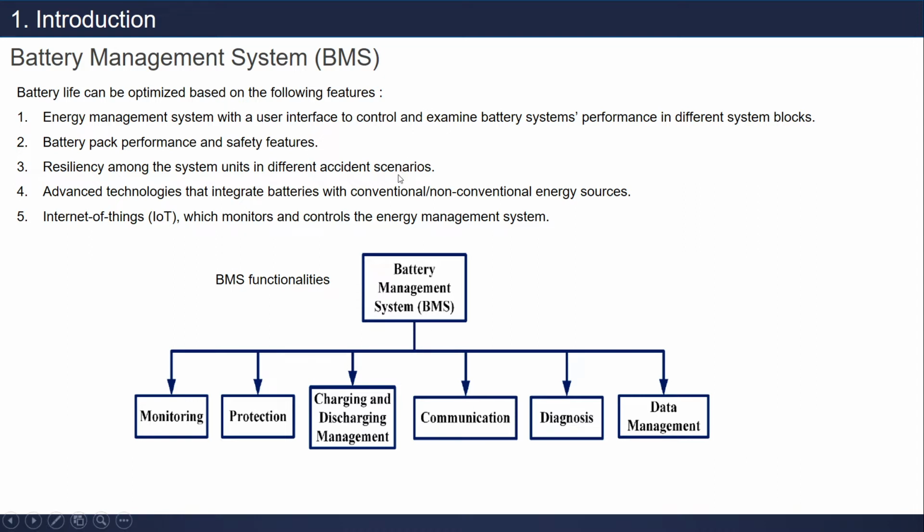For example, if you use the battery on an electric vehicle, sometimes if you want to do acceleration or braking, then it makes the battery need to discharge or charge, and if we don't monitor this kind of thing, it makes an accident on the battery or premature failures of the battery.